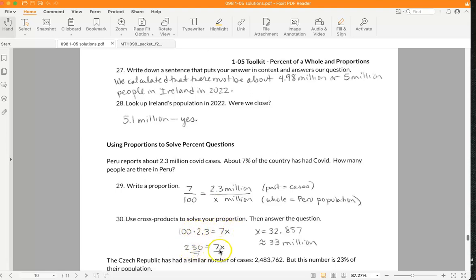230 equals 7x. Divide by 7 on both sides. X is 32.857, which rounds up to 33. And then I put the million back on my answer because X represents Peru's population.